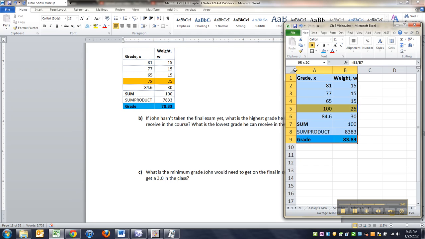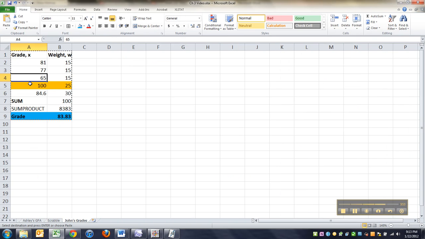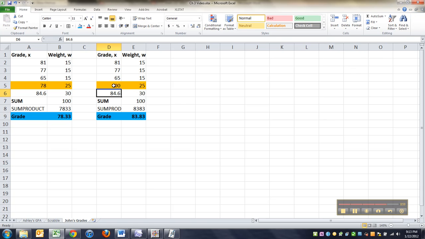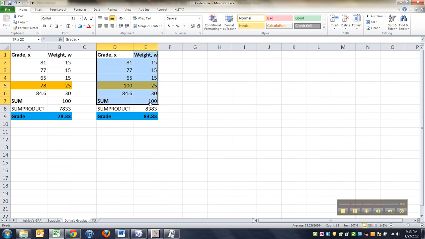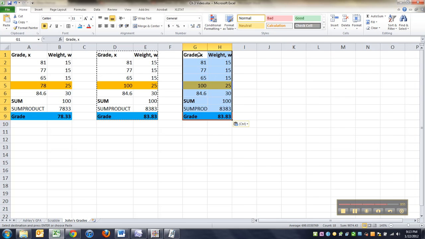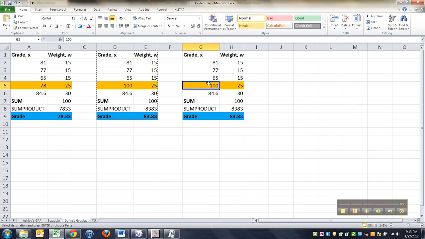Okay. Or if you want, you can just copy and paste here. I can show you. So you could do a 78 right here. Then I could take this whole thing, copy, paste, change it to 100. There we go. Then I could take the whole thing, copy, paste, change it to 0. That's the lowest grade you could get, right? So I could say highest grade possible. This is lowest grade. Easy as that.